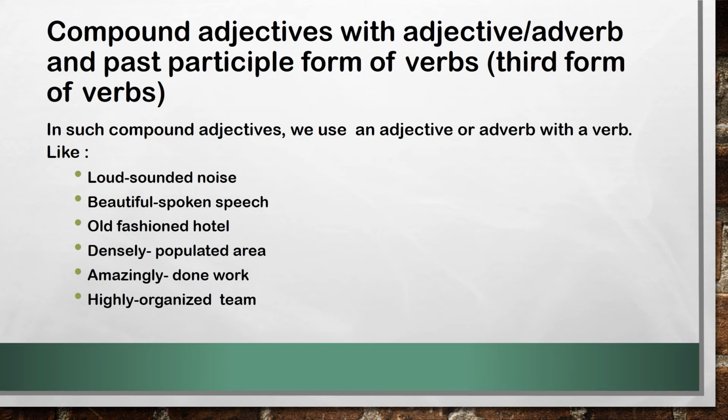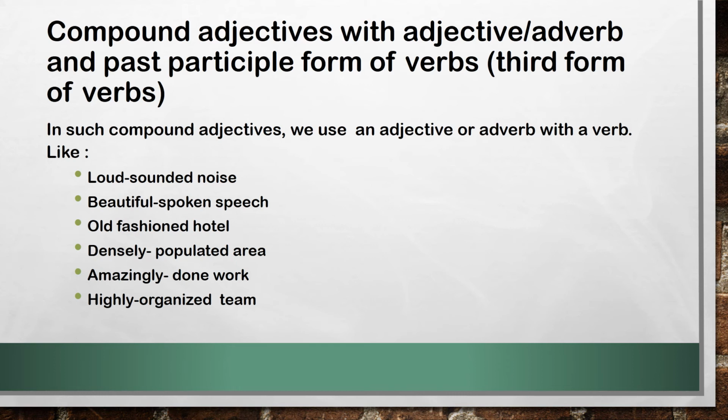Loud sounded noise. In this example, you can see loud is the adjective, sound is the verb here, and we have used the past participle form of sound, sounded. Beautiful spoken speech. Beautiful is the adverb, spoken is the third form of the verb speak. Old fashioned hotel.